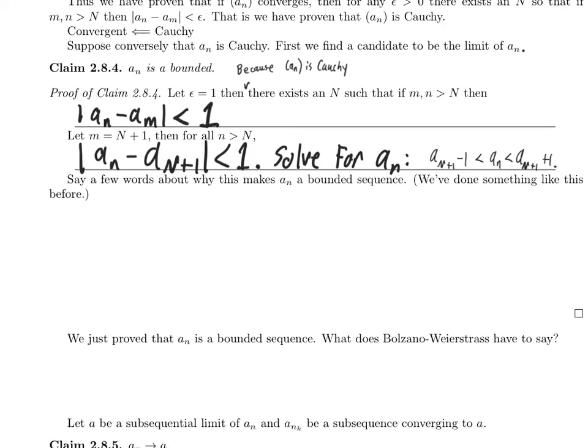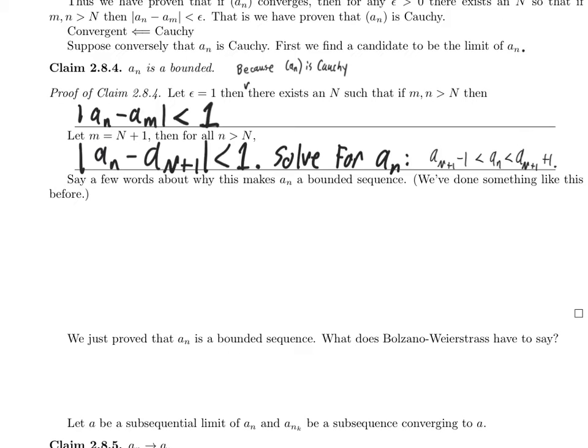So that looks an awful lot like A sub n is bounded. That looks an awful lot like this is a lower bound and this is an upper bound. But, well, just like in the proof that every convergent sequence is bounded, this doesn't actually do the trick. This only does it as long as little n is bigger than big N. Big N could be like 10,000. This doesn't say anything about the first 10,000 terms, but how many terms are there in the first 10,000 terms? Well, finitely many. Finite sets are bounded.